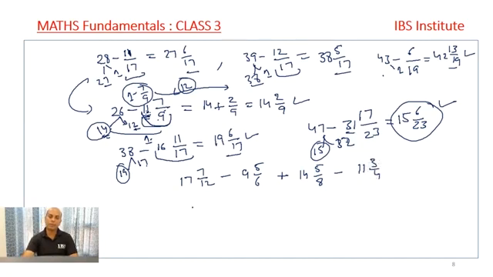If I have to solve this question, what is the approach that I need to follow? 17 minus 9 is 8, and 14 minus 11 is 3.